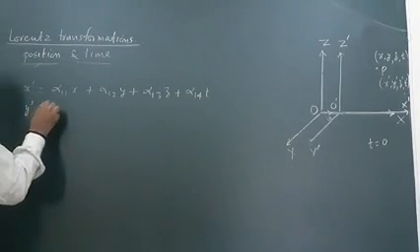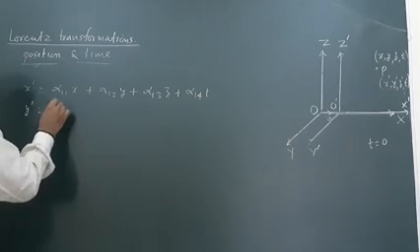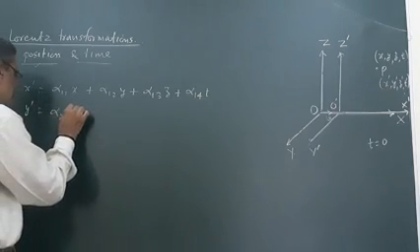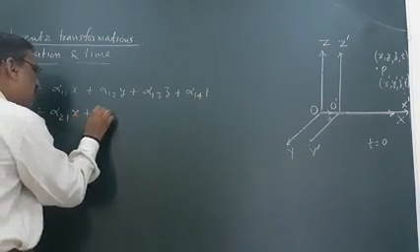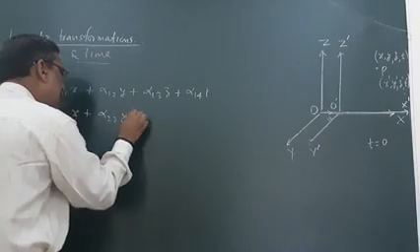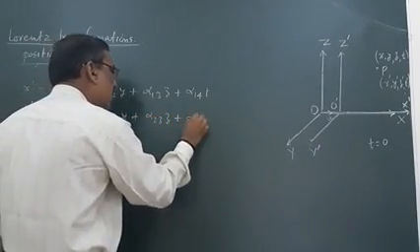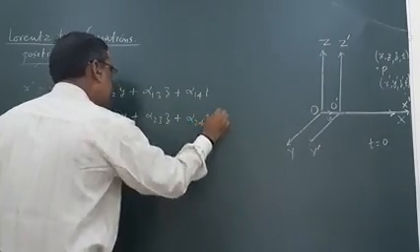Similarly, y dash is equal to alpha 2 1 x plus alpha 2 2 y plus alpha 2 3 z plus alpha 2 4 t.